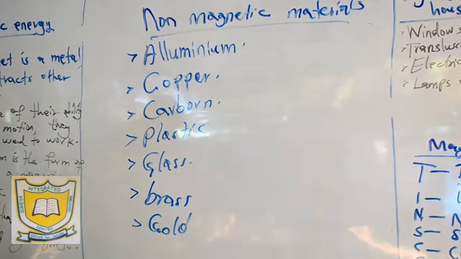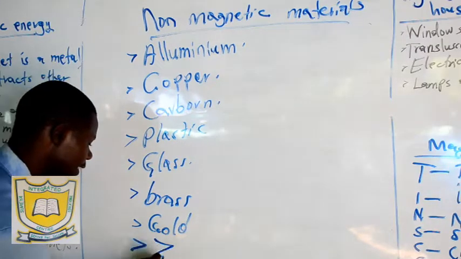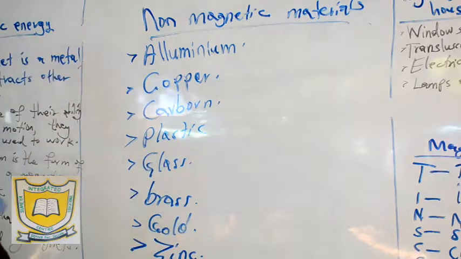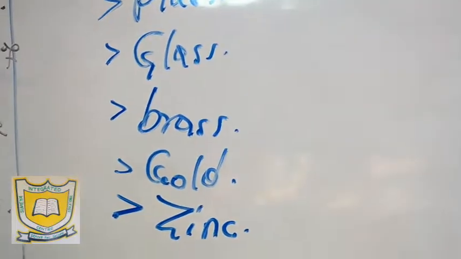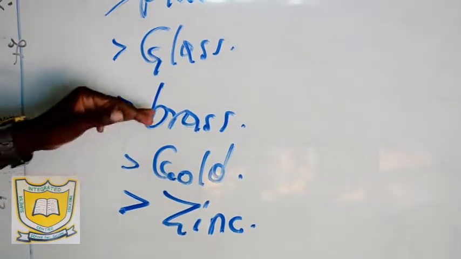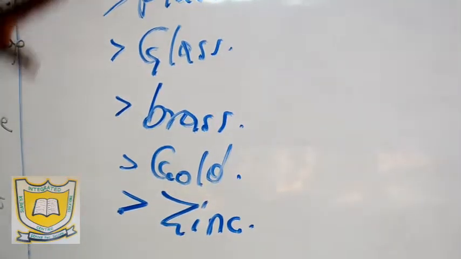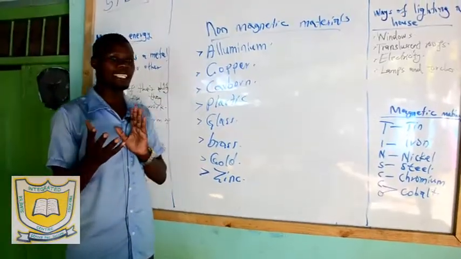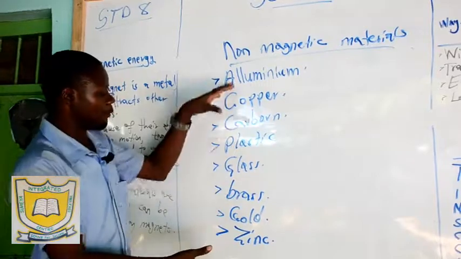We say these materials cannot be attracted by the magnet: zinc. There are very many. When you talk of wood, chalk, aluminium, copper, carbon, plastic, glass, brass, gold, and zinc. These are some examples of materials that are non-magnetic, and we say the magnet cannot cause motion on these types of materials.